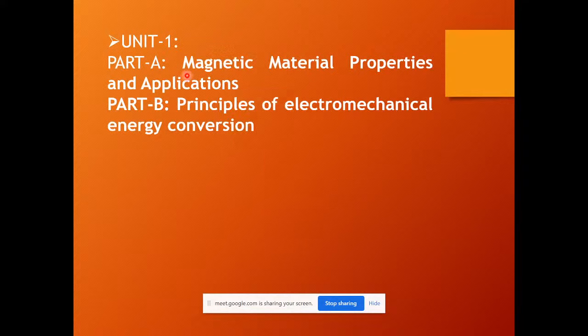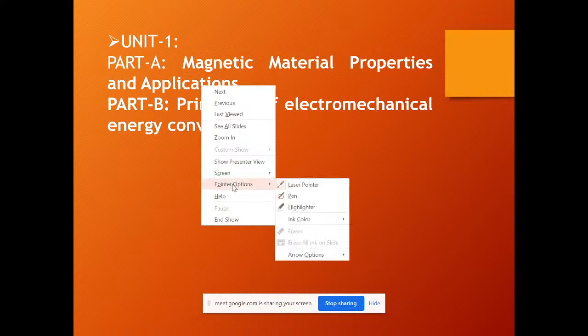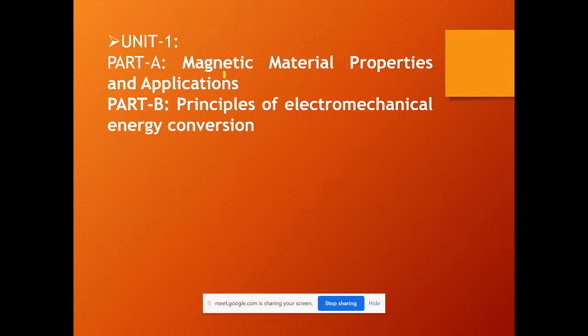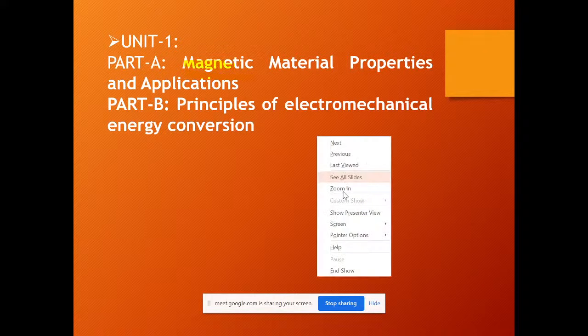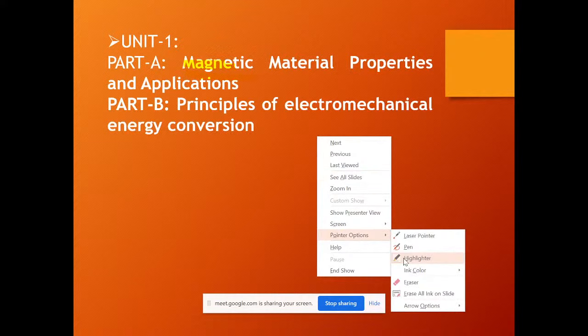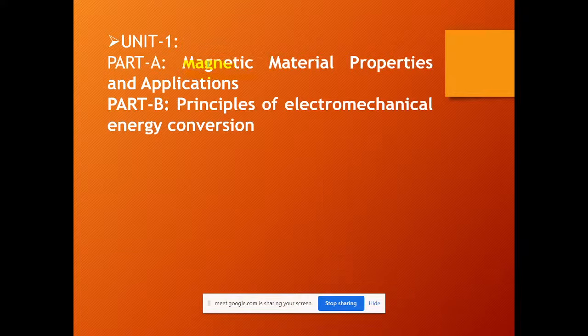Coming to your magnetic properties, first we have to know which sort of materials has to be selected. You have to know which sort of magnetic materials has to be chosen and which type of material is much suited for a design.